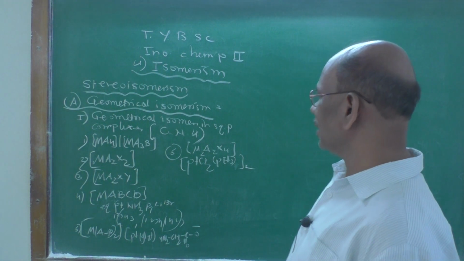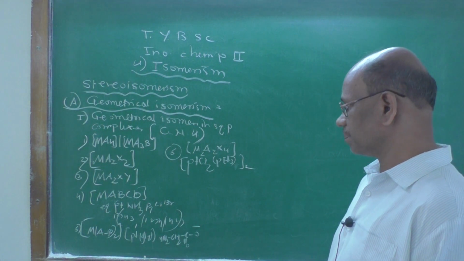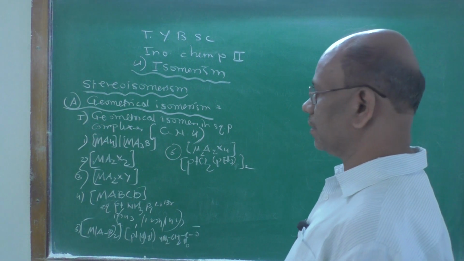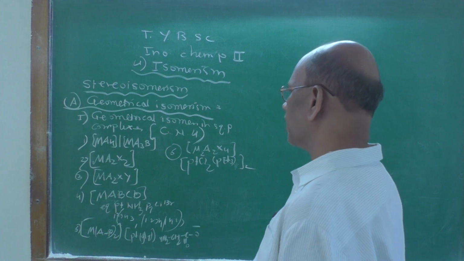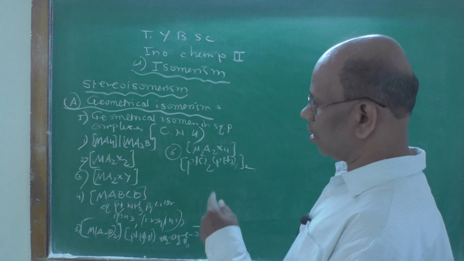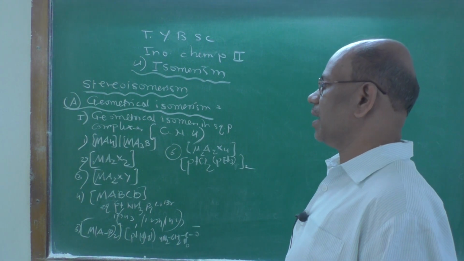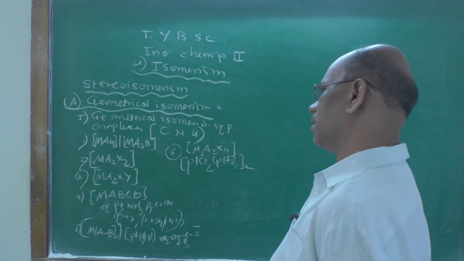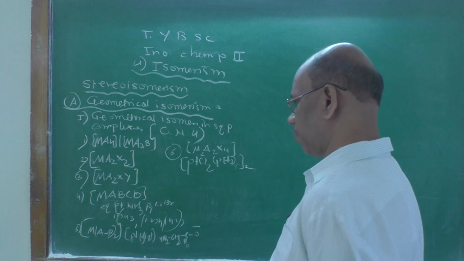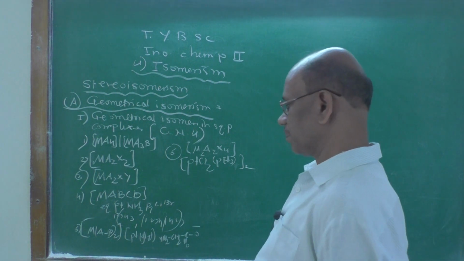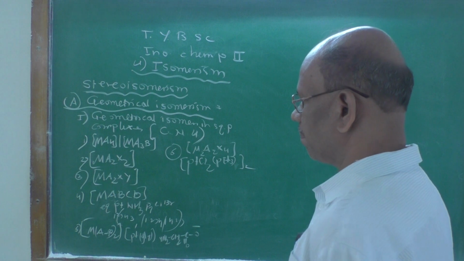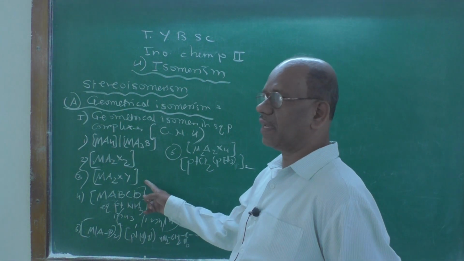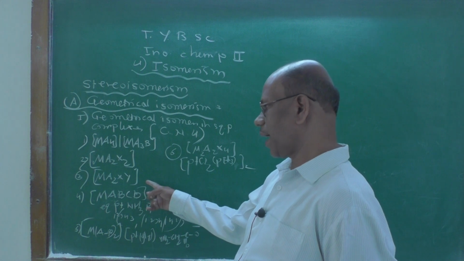Now there are a series of complexes, about 6 square planar types, which I have listed on the blackboard in general form. First is MA4 or MA3B or MAB3 type of square planar complex. Second is MA2X2. Third is MA2XY.